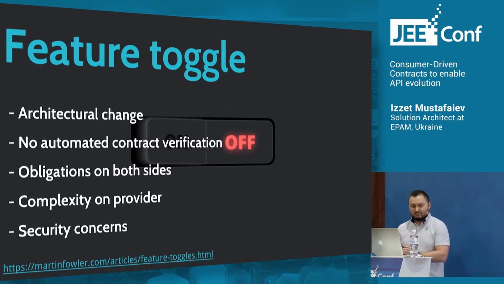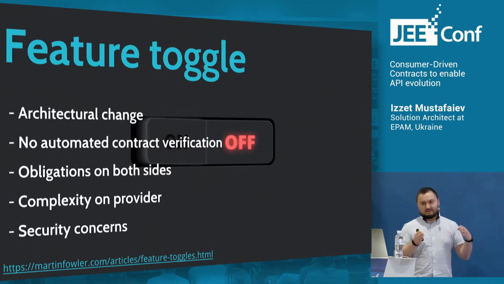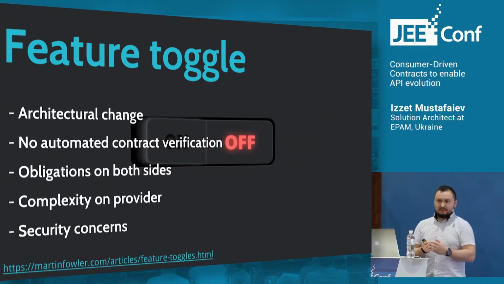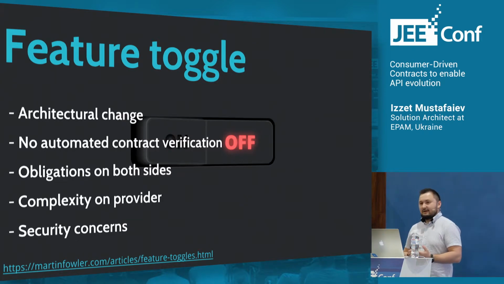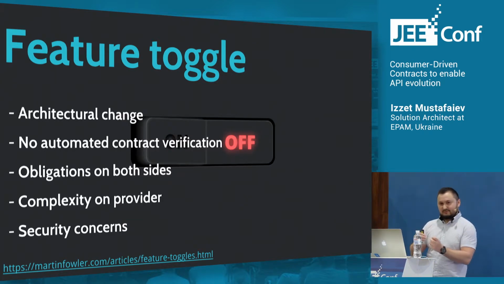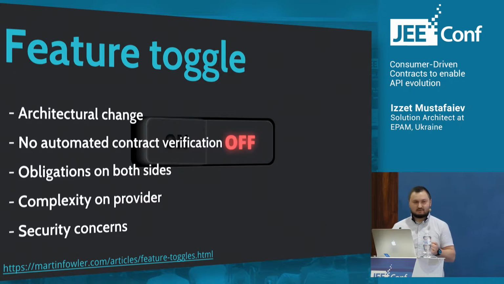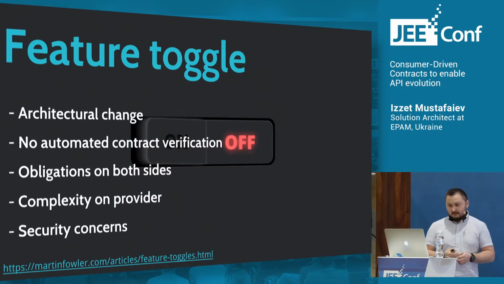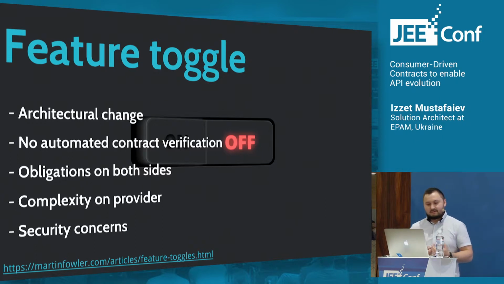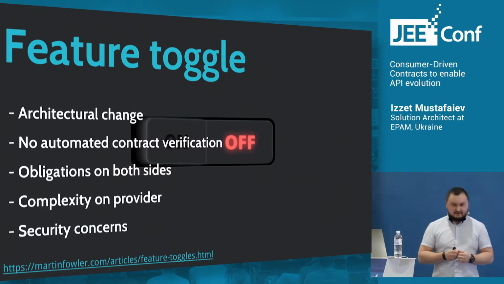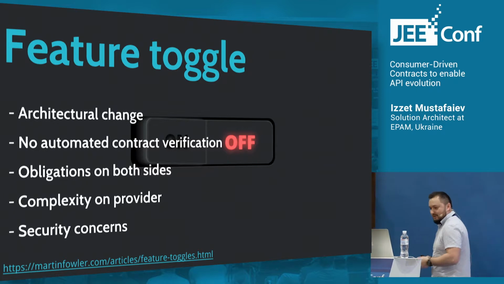complexity at the provider side, because we need to implement two behaviors for the same interface, for the same endpoint, and it also increases complexity at the consumer side, because in this case, each consumer should know what to pass to the provider in order that the provider responds with the correct or expected message format. And it also does not provide capabilities for automated contract verification. And this principle also has some security concerns, because some malicious clients can put something in the request and turn our application to the wrong state.